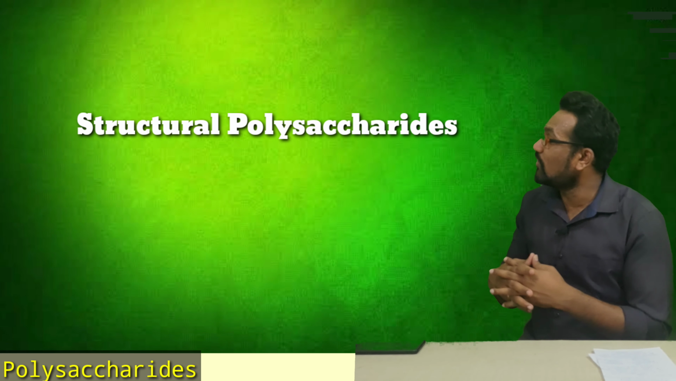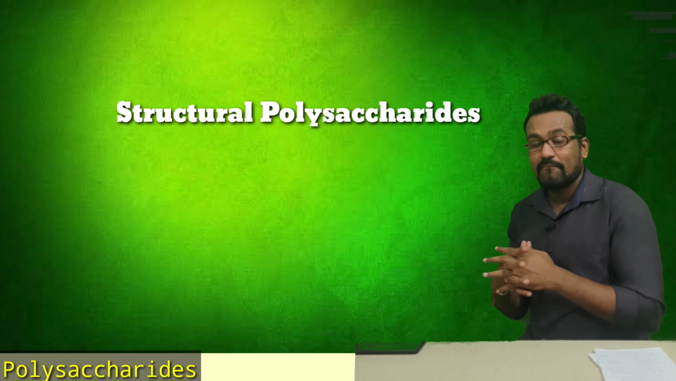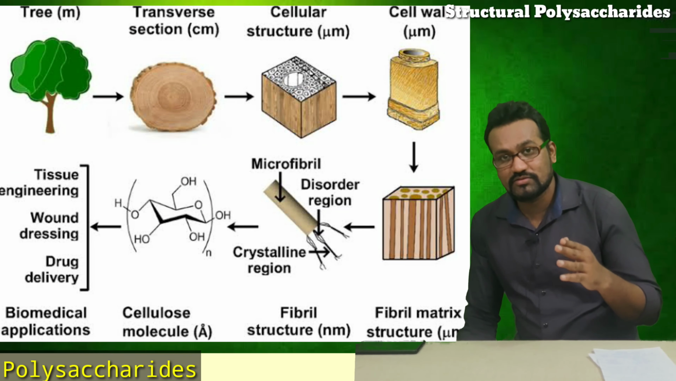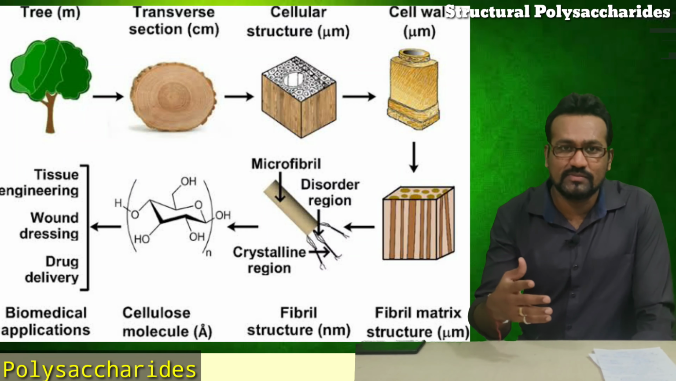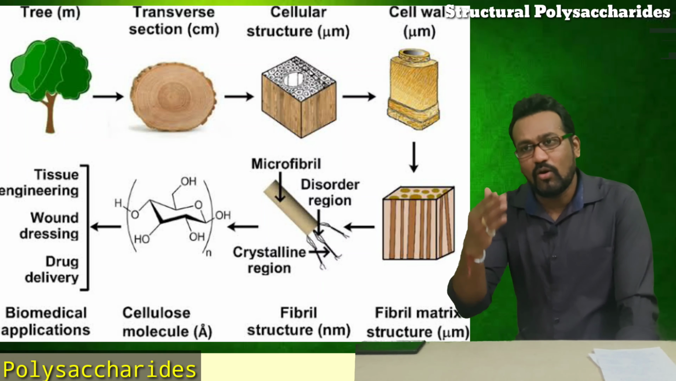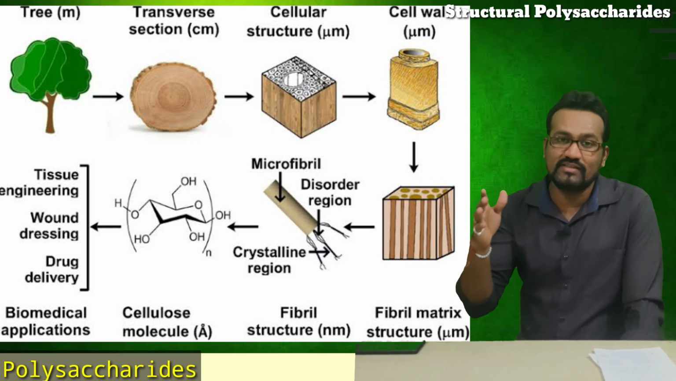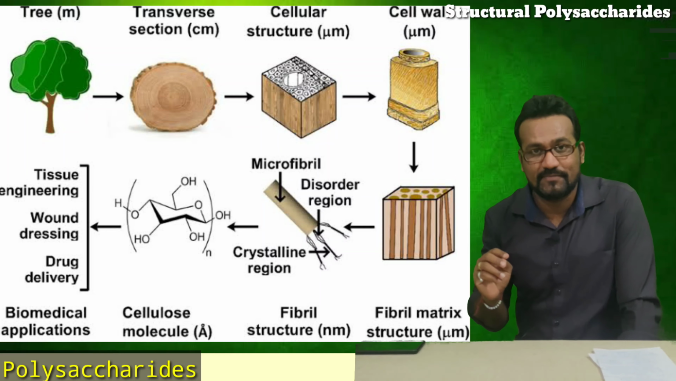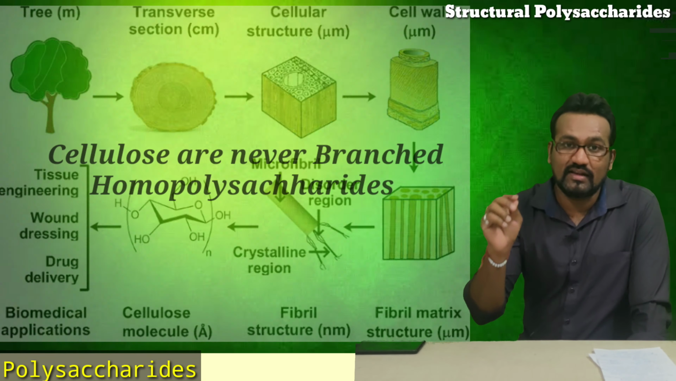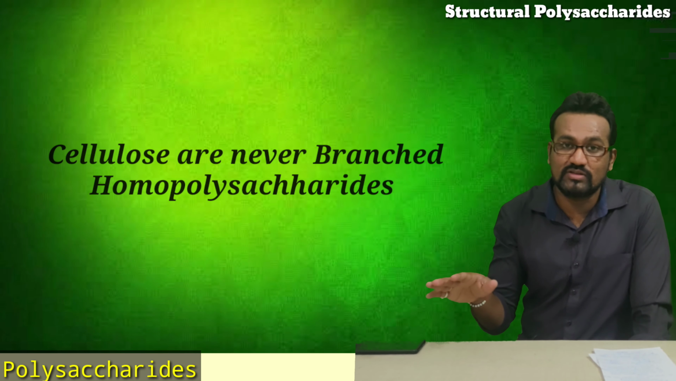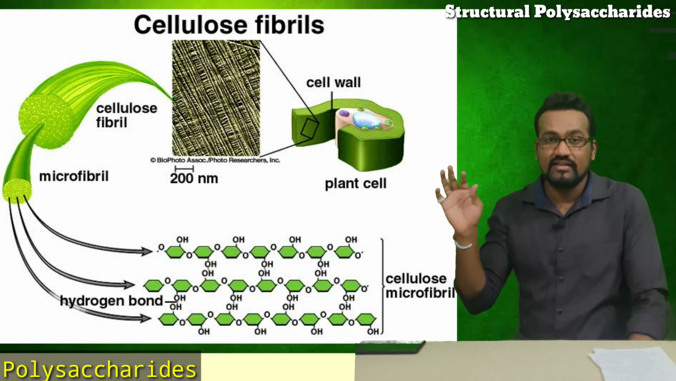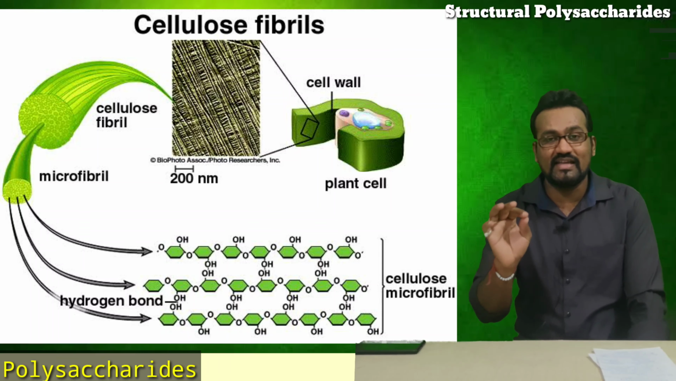So we will discuss the structural polysaccharides. First, we will discuss cellulose. In cellulose, we have glucose molecules. Mainly, all are glucose molecules. That's why cellulose is a homopolysaccharide. And cellulose is never branched. There is nothing like amylose or amylopectin here. These cellulose molecules are completely unbranched.